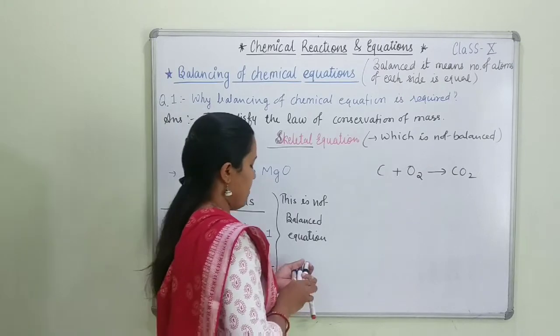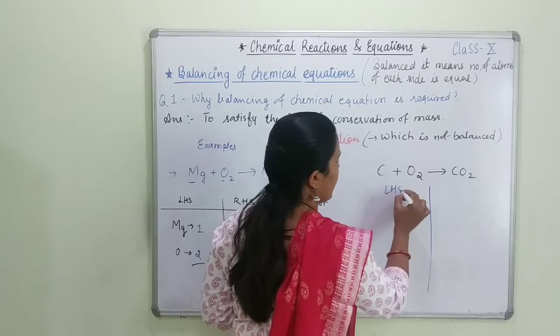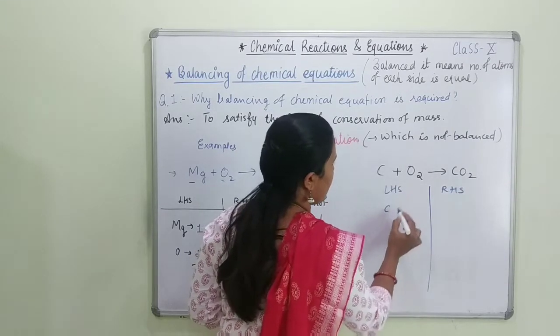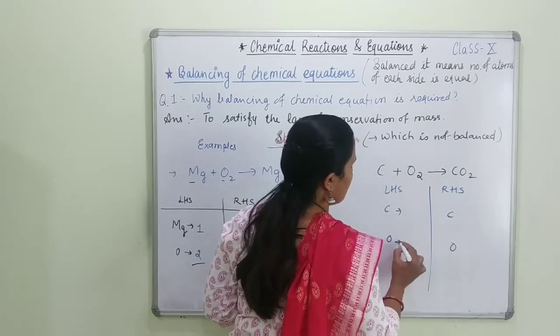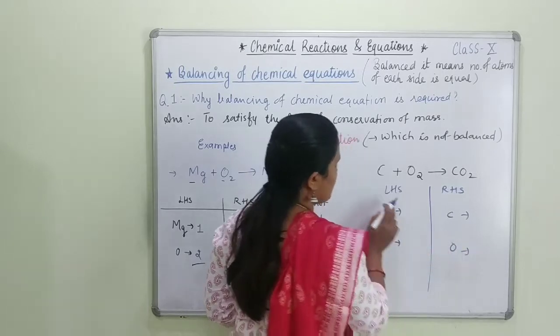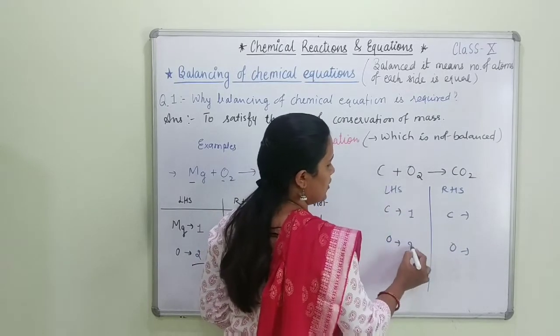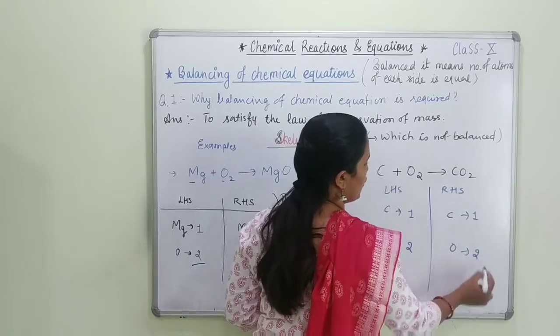Let's see another example. Here also we are going to do the same thing. Here we will write LHS and here RHS. How many atoms are present? Carbon and oxygen, here also carbon and oxygen. Write down how many there are. How many atoms of carbon? Only one. Here oxygen 2. This side also 1 carbon and oxygen 2.